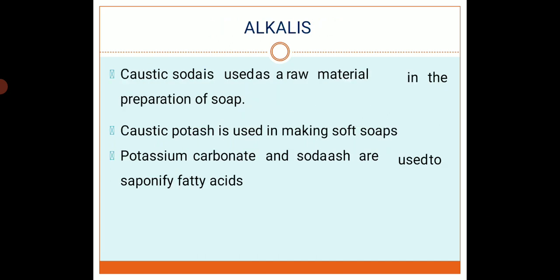With the fat and oil, some alkalis are also used in the formulation of soap. For example, caustic soda is used as a raw material in the preparation of soap. Caustic potash is used in making soft soap. Potassium carbonate and soda ash are used to saponify the fatty acids.